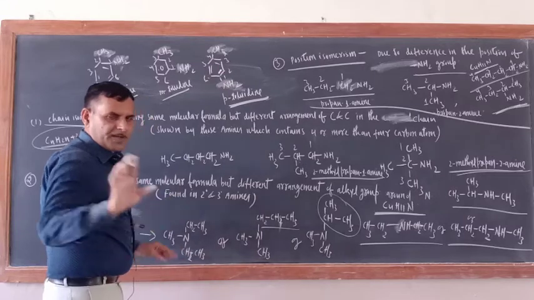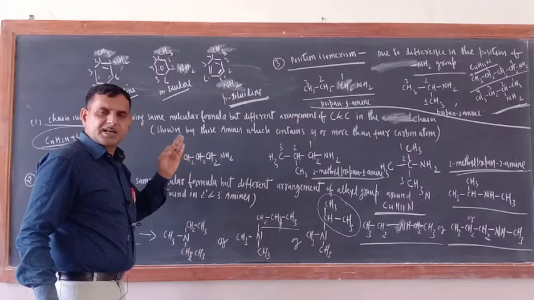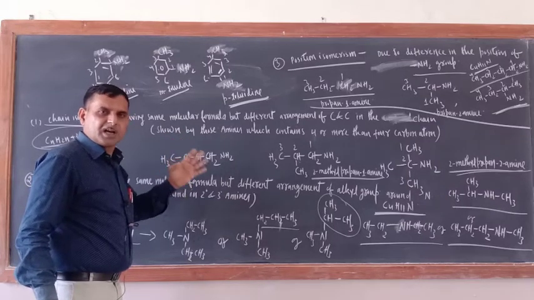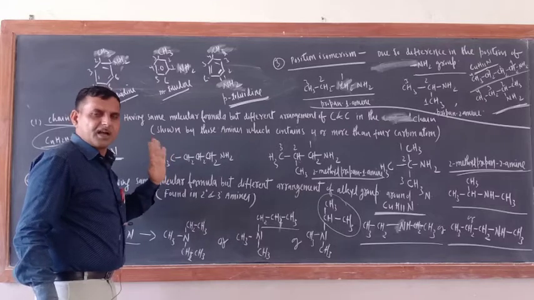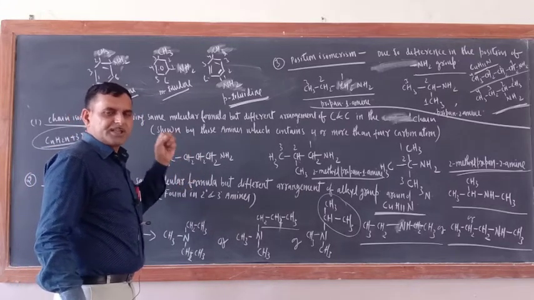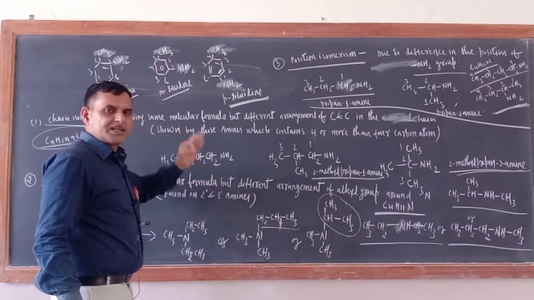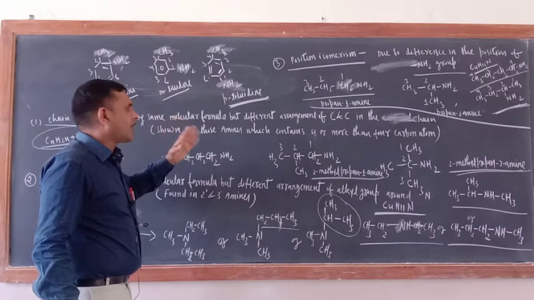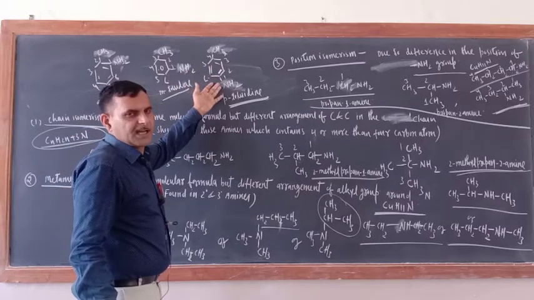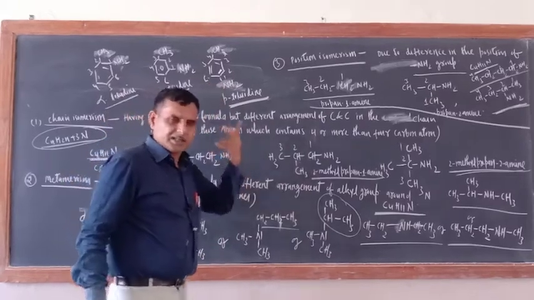Now there won't be any change in the IUPAC nomenclature because IUPAC nomenclature relies on the position of the carbon atom. Ortho, meta, para are not IUPAC names. They are part of the common nomenclature system. IUPAC only relies on the position of the carbon atom. Like in this case, what will you write? 4-methyl aniline. Now para-toluidine, that is the common nomenclature.